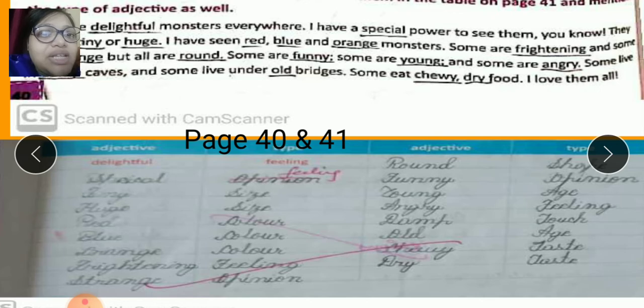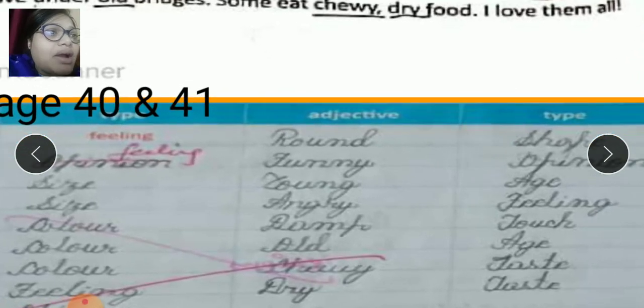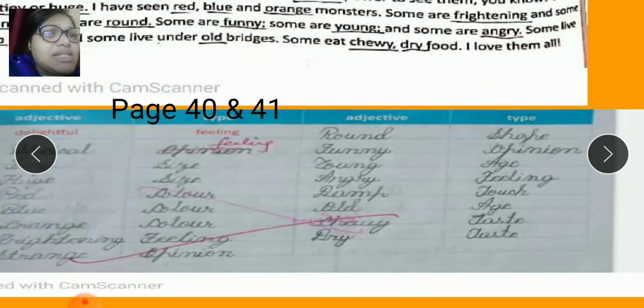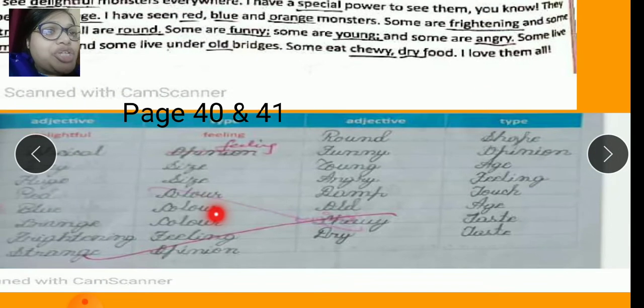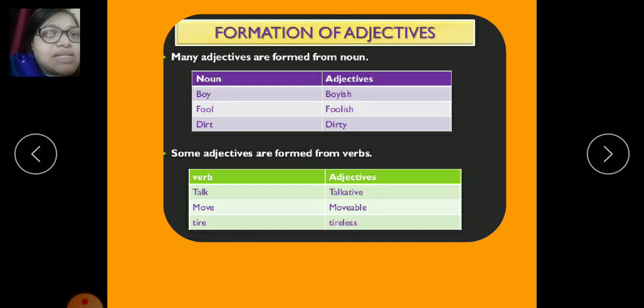Frightening is a feeling. Strange is an opinion. Then coming to this column, round is a shape. Funny is an opinion. Young is an age. Angry is a feeling. Damp, it's to touch. We feel it. Old is an age. And finally, we have taste: chewy is taste and dry is also taste. So you need to do this exercise.